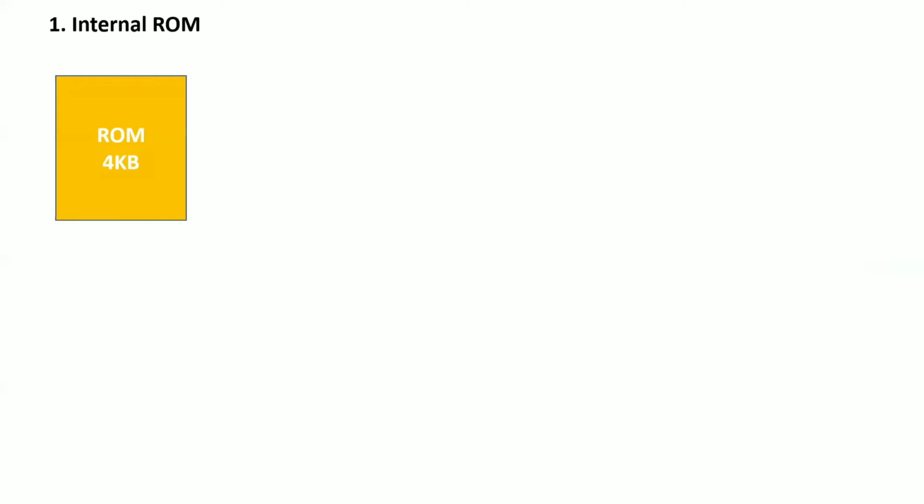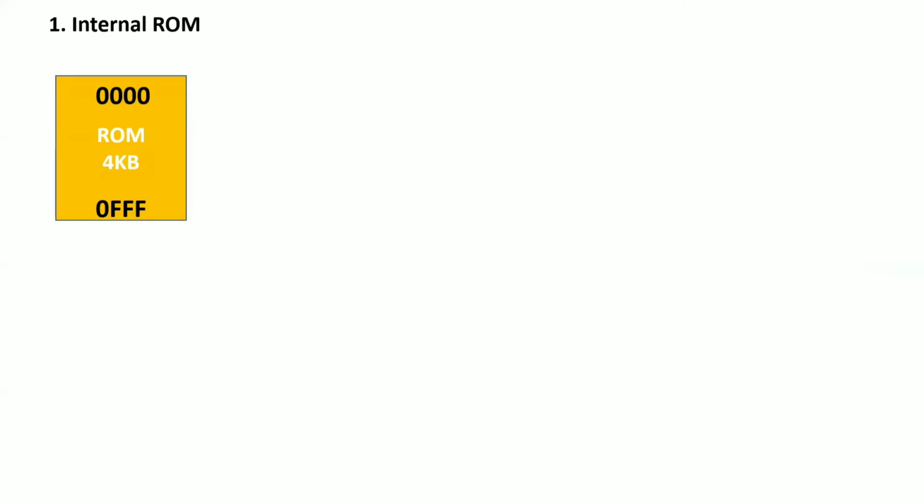I'm sure you know that the internal ROM size is 4 KB, 4 kilobytes. That means it has the starting address location of 0000 and the ending address of 0FFF. I'm sure you calculated this address in the last class itself. When we discussed the architecture, I told you how to calculate the address of your ROM and RAM. FFF means 12 ones. That means we have 4 KB, since 2 power 12 is 4 KB.